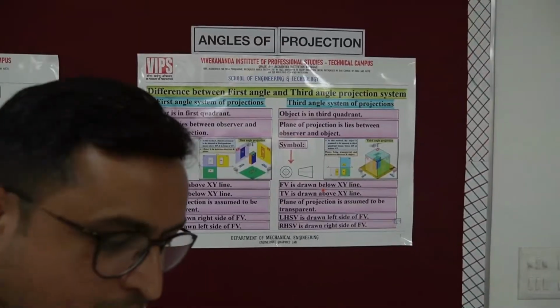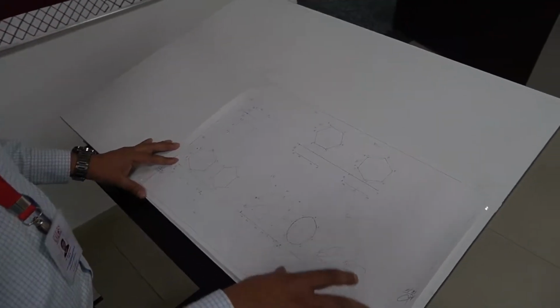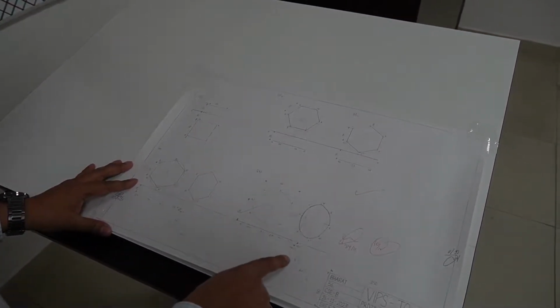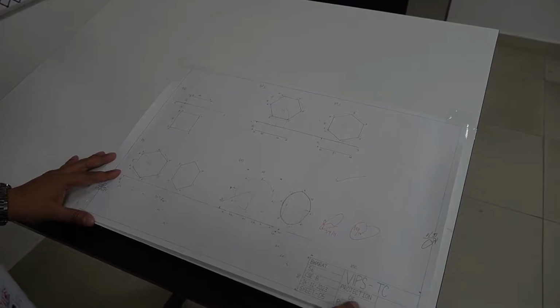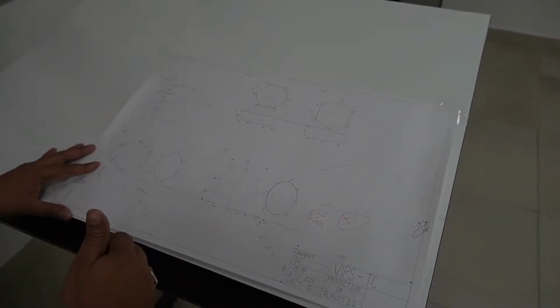On the basis of that, we teach our students to make the objects and describe them on the particular sheet which has been described over here, in which we tell them to draw the projection of planes on the basis of first angle projection and third angle projection.